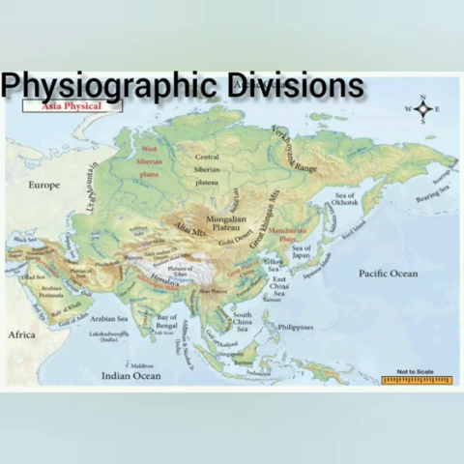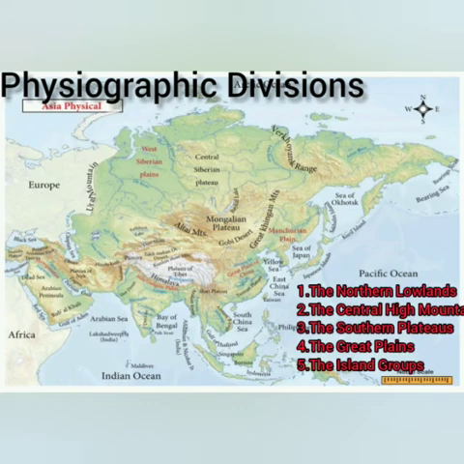The physiography of Asia can be divided into 5 major groups. They are 1. the northern lowlands, 2. the central high mountains, 3. the southern plateaus, 4. the great plains, and 5. the island groups. These are the major groups of Asia.